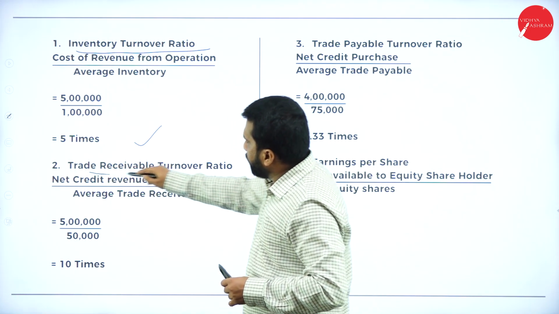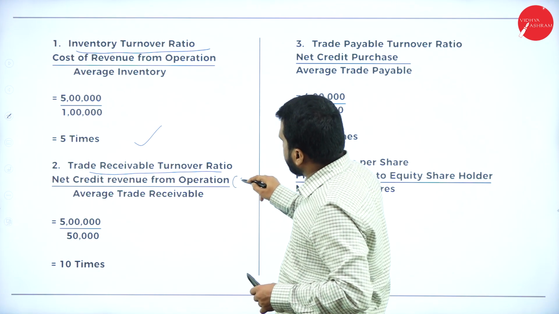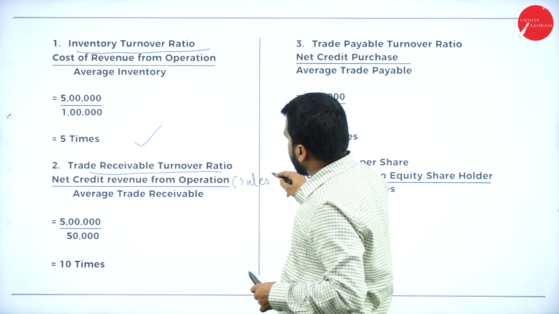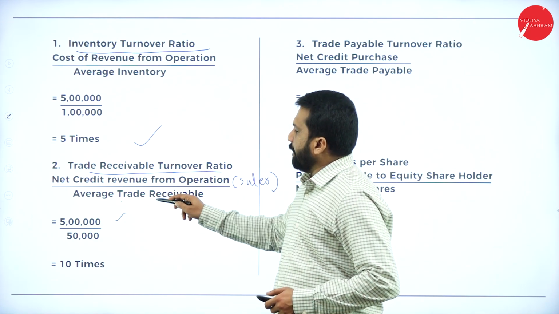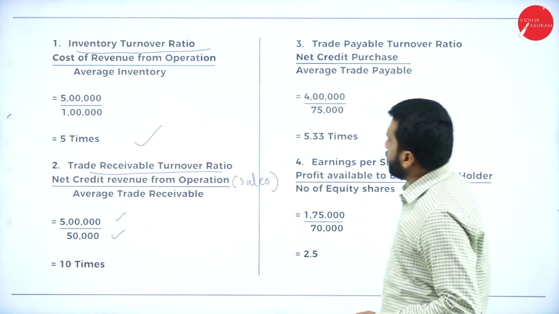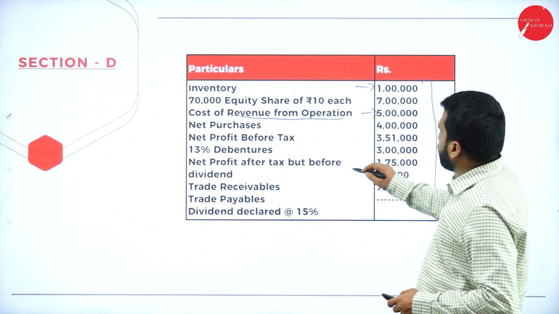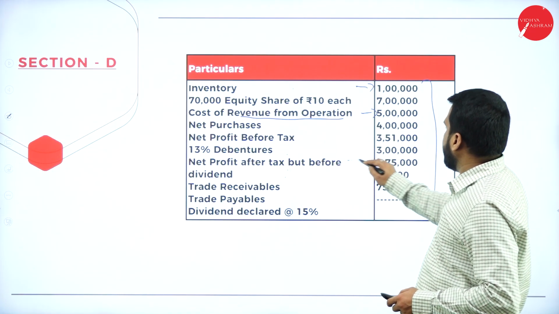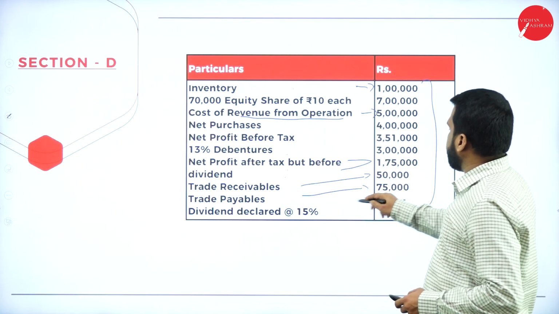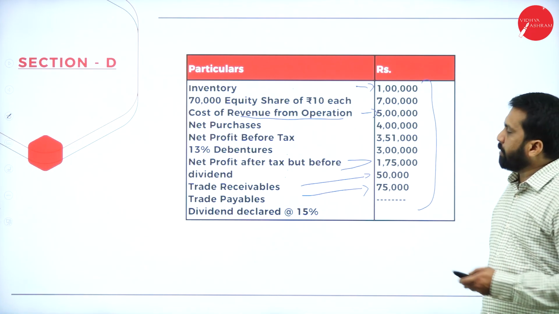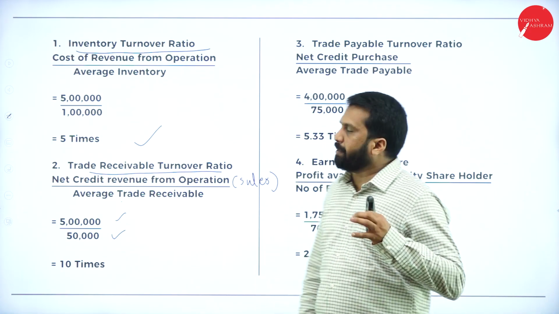Trade receivable turnover ratio: net credit revenue. Remember, this is your sales, so your revenue from operation is 5 lakh. Average trade receivable is 50,000. Net profit is 1 lakh 75, trade receivable 50,000, trade payable 75,000. So we take 5 lakh divided by 50,000, you will get 10 times.